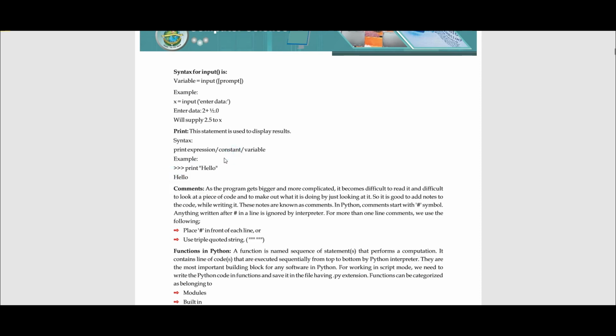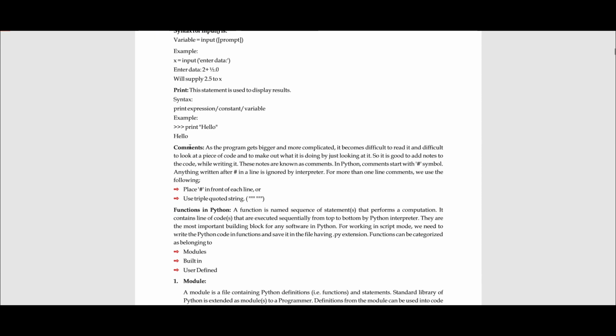Okay, now print statement in itself has certain set of characteristics and certain set of parameters. Of course it prints the string that is passed in it, but it can also do multiple other stuff which I will be discussing later, when we will be performing certain operations or when we will be designing certain functions. Okay, now coming over to the comments. Okay, now comments is a very essential part of any programming language.